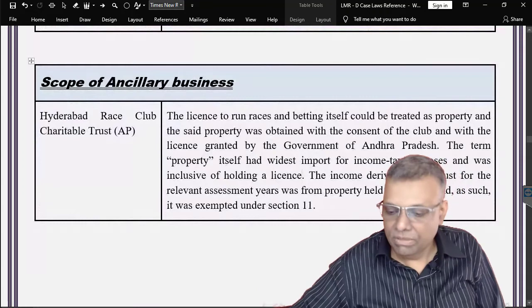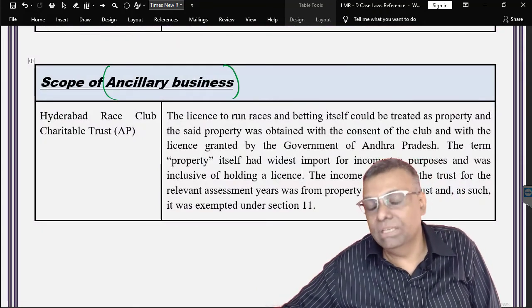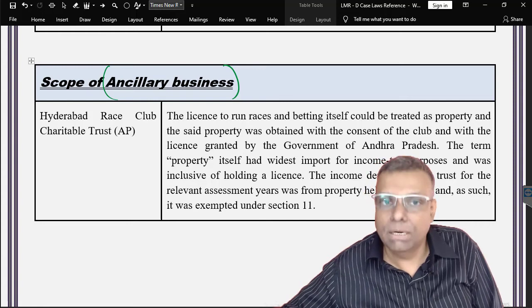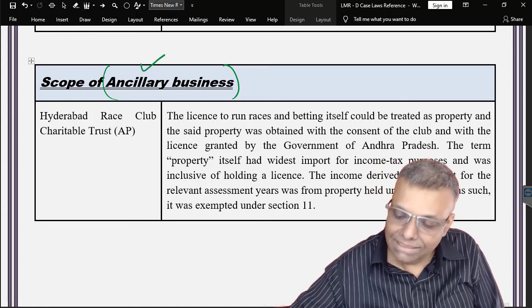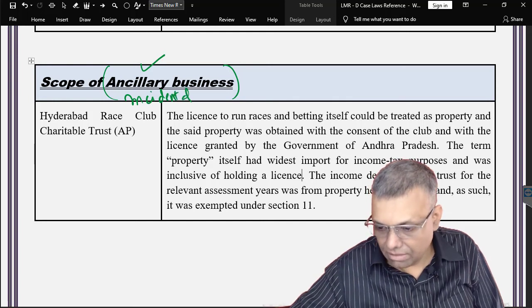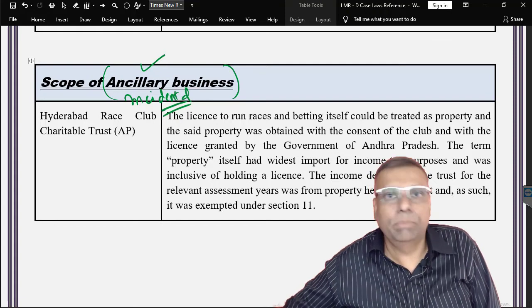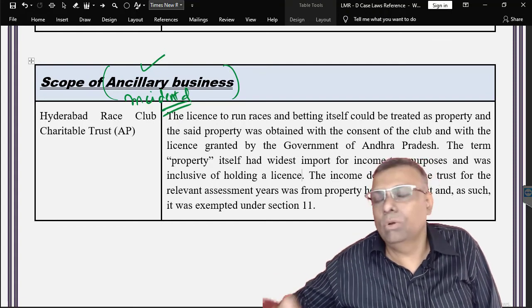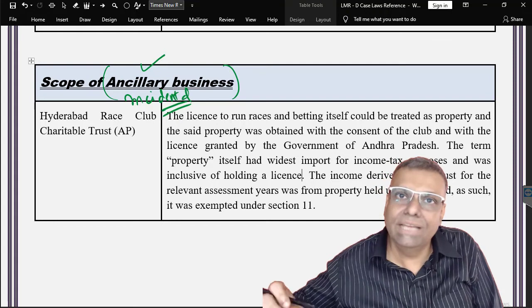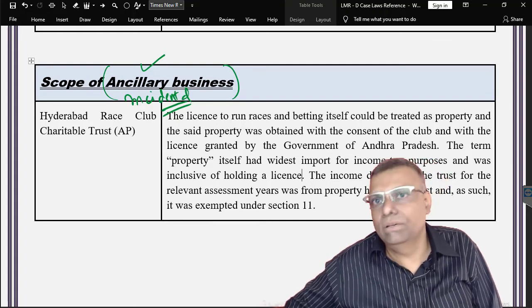Now, the trust normally cannot do any business. I repeat, normally it cannot do any business. But if the trust has an ancillary business, or an incidental business, then it is permitted. In other words, so many courts have explained that a systematic business cannot be done by a trust.